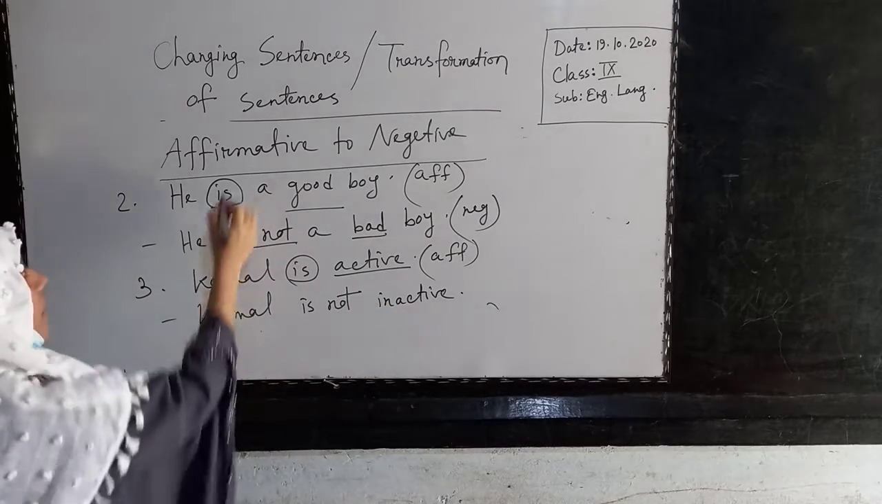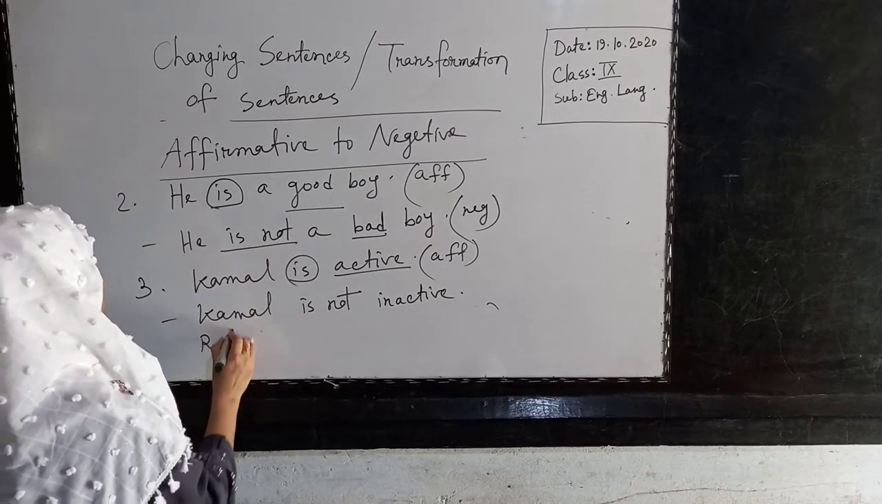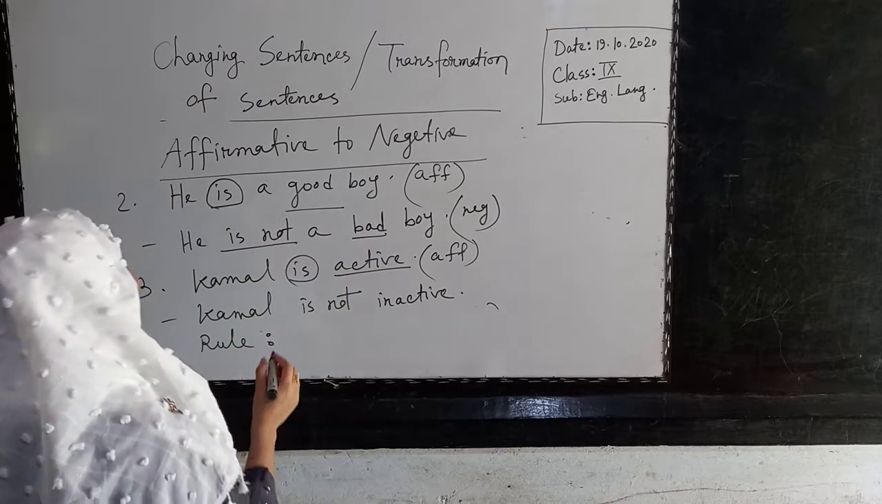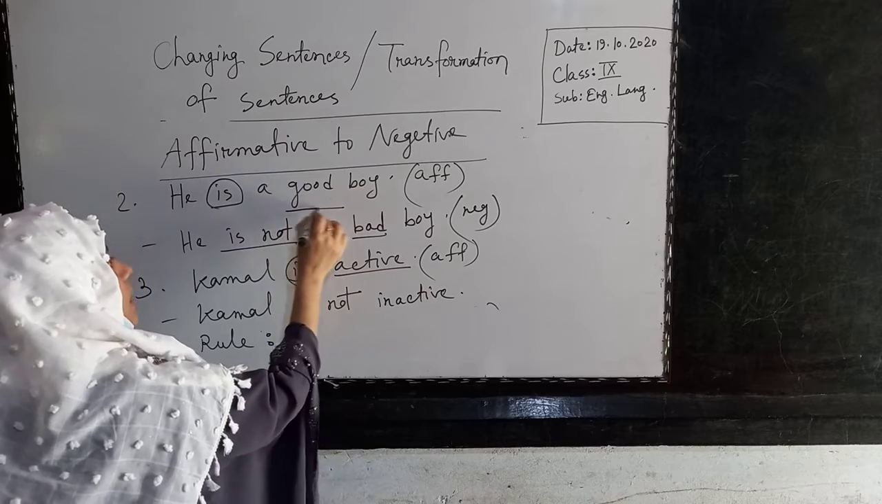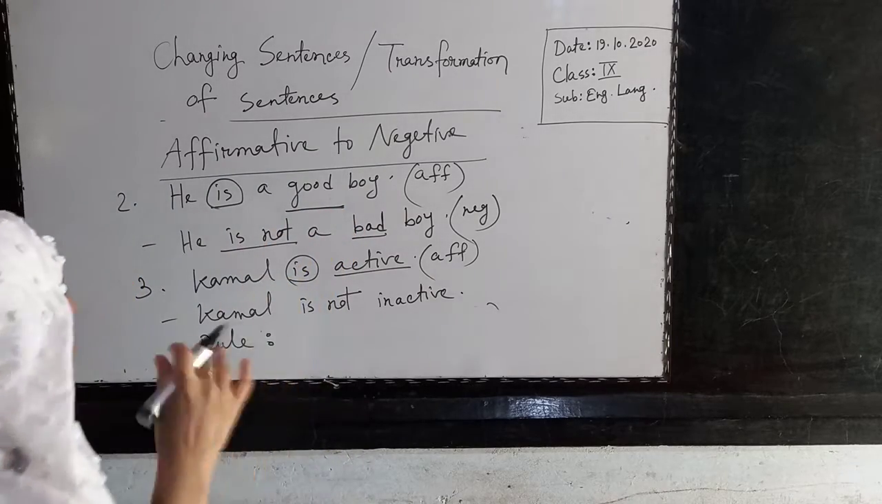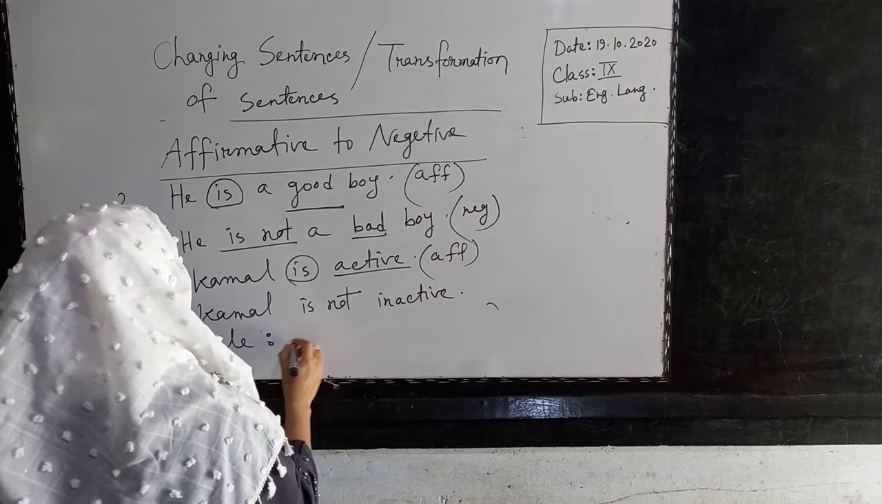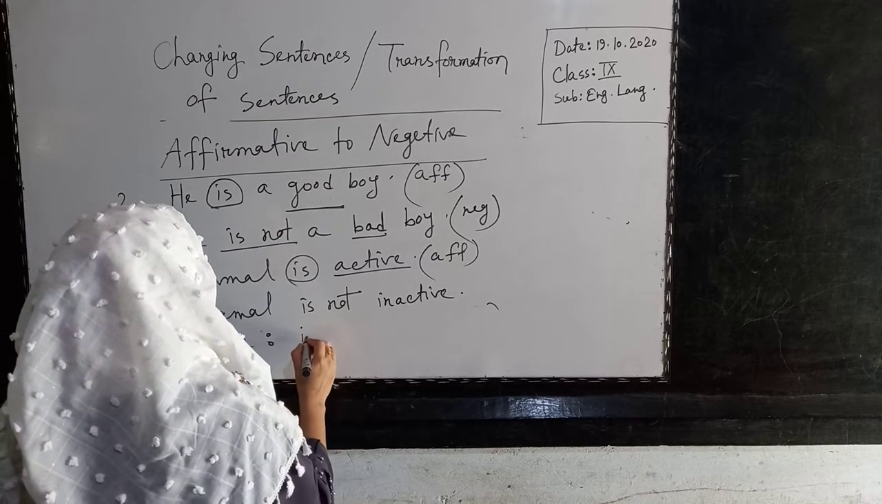So what is the rule of this sentence? The rule is, if you see such types of sentences, find out the keyword. What is the keyword? The main word that contains the main meaning of the sentence. So what is the rule? Add not with the auxiliary verb.